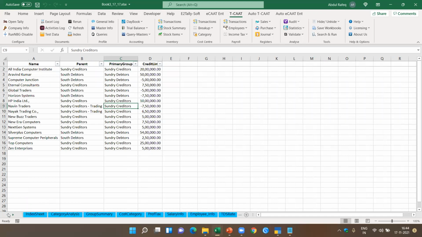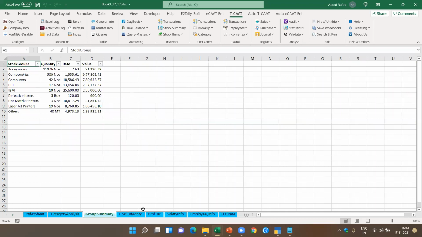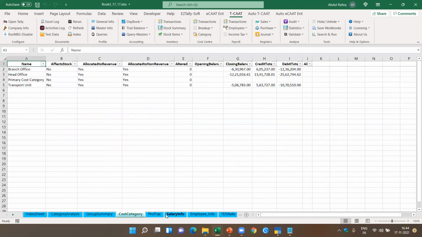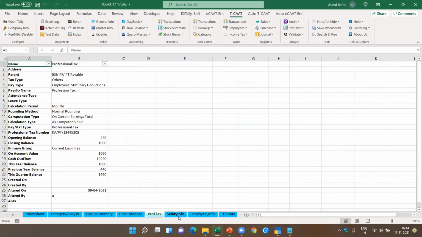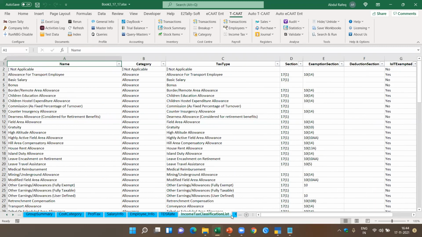When you export the masters, I showed you, this is a new feature we added, where you can extract the information along with the GST details. Now, if you see here, you got the salary info. Okay, you got the employee info, TDS rate, income tax.